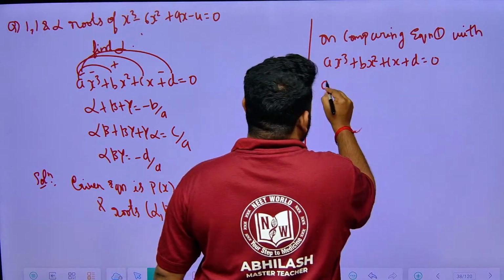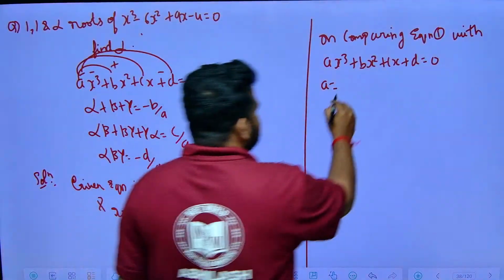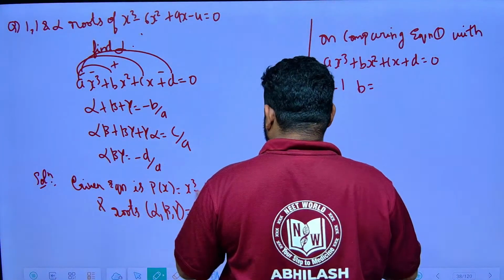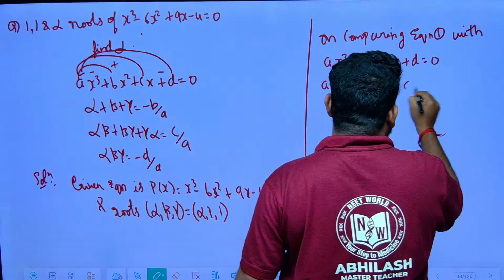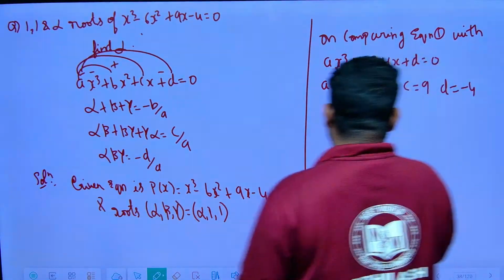What is the value of a here, friends? The value of a is 1. What is the value of b here? The value of b is minus 6. What is the value of c here? c is 9 and d is minus 4. Now the product of the roots.